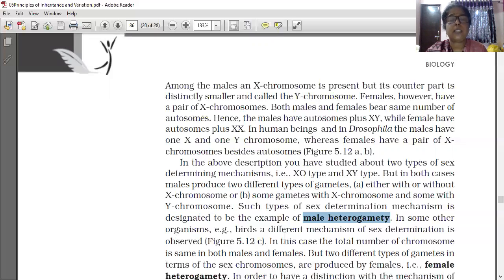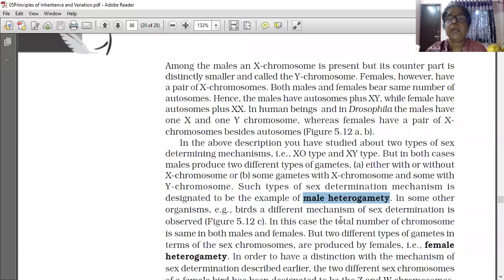In some other organisms, for example birds, a different mechanism of sex determination is observed, entirely different from this. Why does it differ? Because here the female is heterogamous. In birds, the female is heterogamous. That is, two types of gametes can be produced by the female bird.